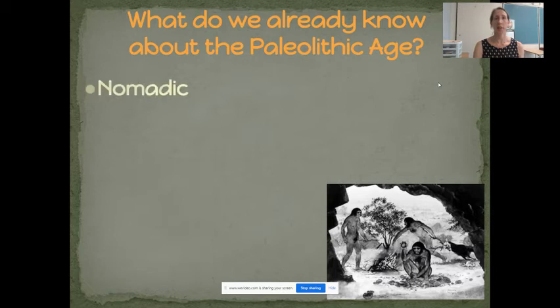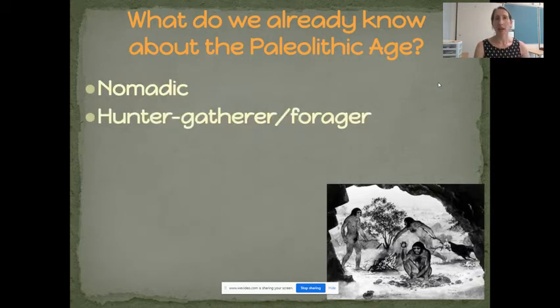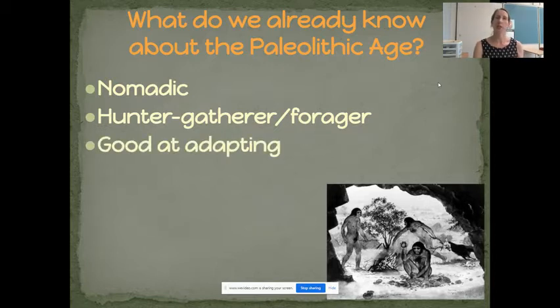Okay, so what was life like before the Neolithic Revolution? What do we already know about this Paleolithic or Old Stone Age? We know that people were nomadic because they were primarily hunter-gatherers or foragers. The men hunted animals, the women gathered plants or foraged for different resources. This meant they moved around a lot and they were very good at adapting.